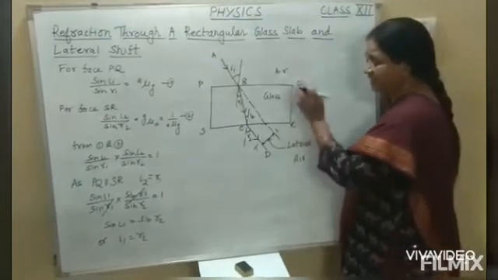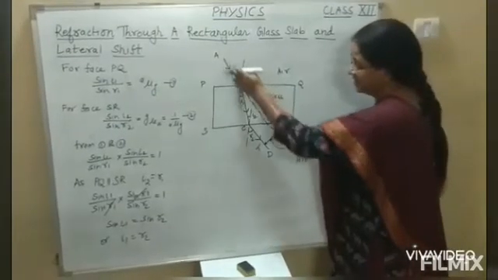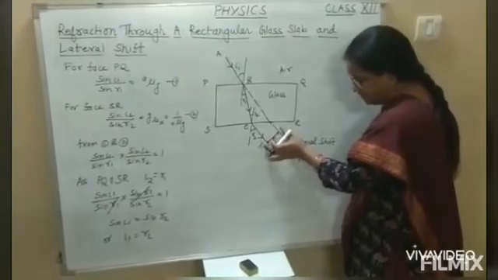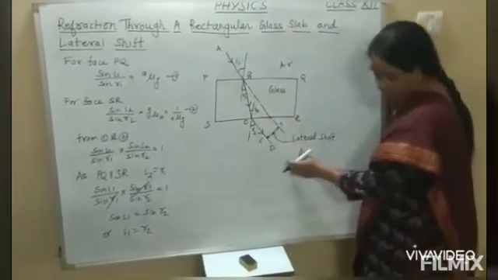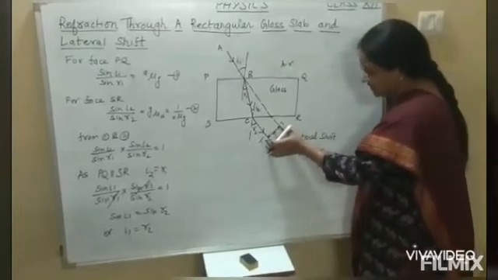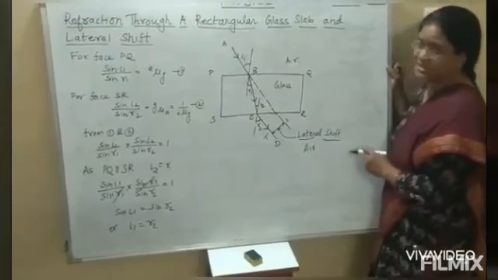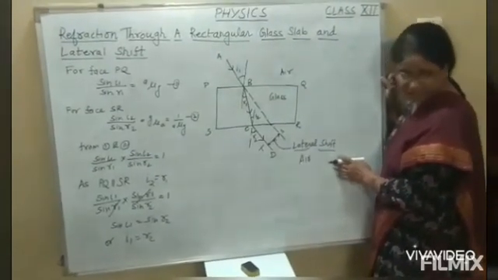That means when a ray of light passes through the glass slab, there will be a lateral displacement between the incident ray and the emergent ray. This lateral shift is also known as lateral displacement. I think you understood about the lateral shift.